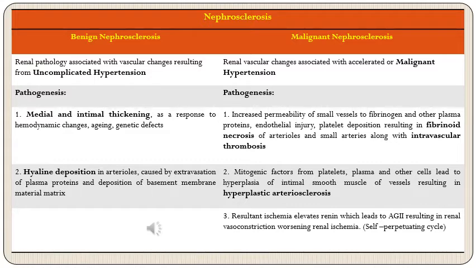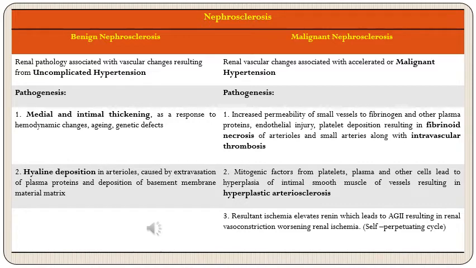Starting with nephrosclerosis, which is the term used for renal lesions of hypertension. These are further divided into benign nephrosclerosis, which is renal pathology associated with uncomplicated hypertension, and malignant nephrosclerosis, which are renal vascular changes associated with accelerated or malignant hypertension. So let's start with pathology of benign nephrosclerosis.